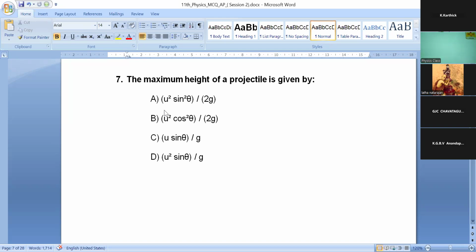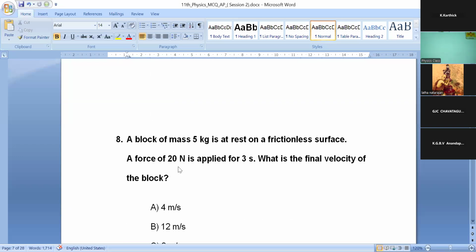The formula for maximum height. You have 18 seconds left for this question. Okay, time's up.